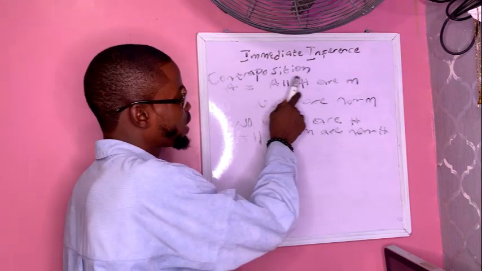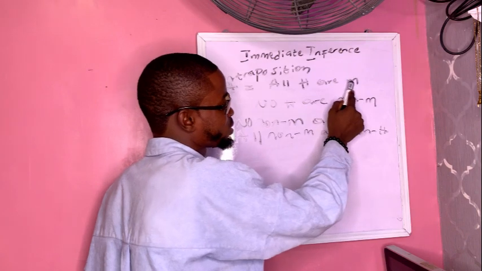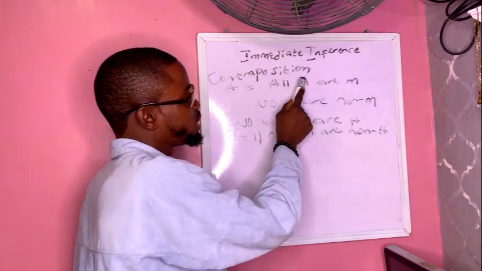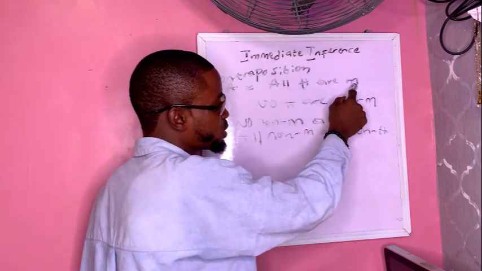That is, all humans are mortals. The complement of the predicate, which is mortals, you are bringing it to the subject. Then the complement of the subject, which is non-humans, you are bringing it to the predicate.